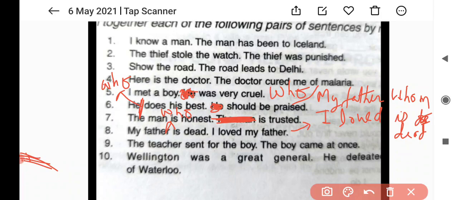The teacher sent for the boy. Sent for means बेटा बुलाया. The teacher sent for the boy. बच्चे को बुलाया. Who came at once. The next sentence is not given. In fact, the sentence is very lengthy, beta. I couldn't cover the whole sentence in one picture. Anyway, that's very simple. So this is how you have to use relative pronouns to combine the sentences. I hope you must have got the idea of how to use the relative pronouns.